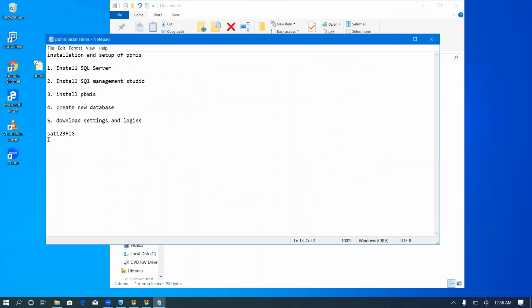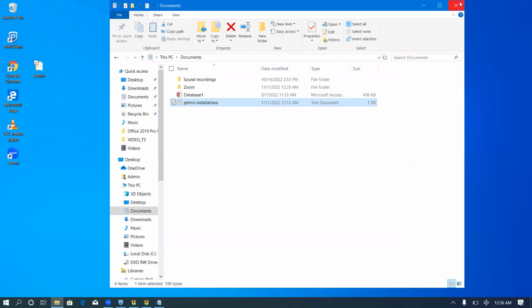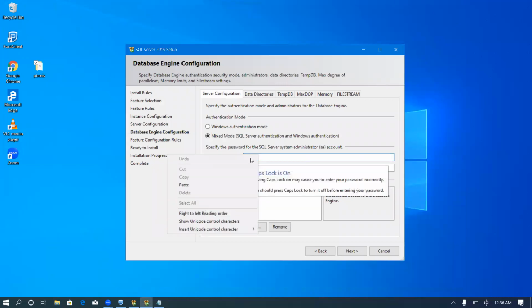Type this password, SAT123, capital F, capital I, capital J. You can open your notepad and type the password there to make sure that everything is correct. Then you will copy the password and paste it.